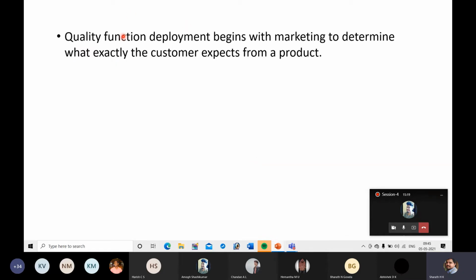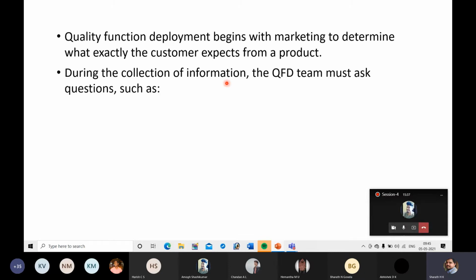Next, quality function deployment begins with marketing to determine what exactly the customer expects from a product. In the previous case, what exactly do you want, whether you want to own a car or travel by public transport system. That you should understand.